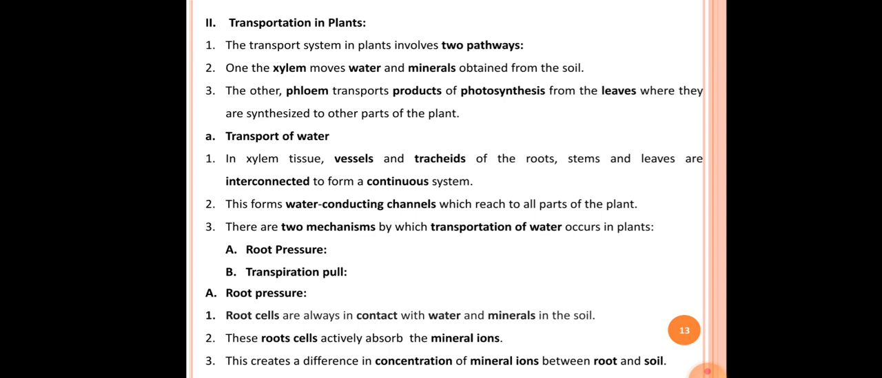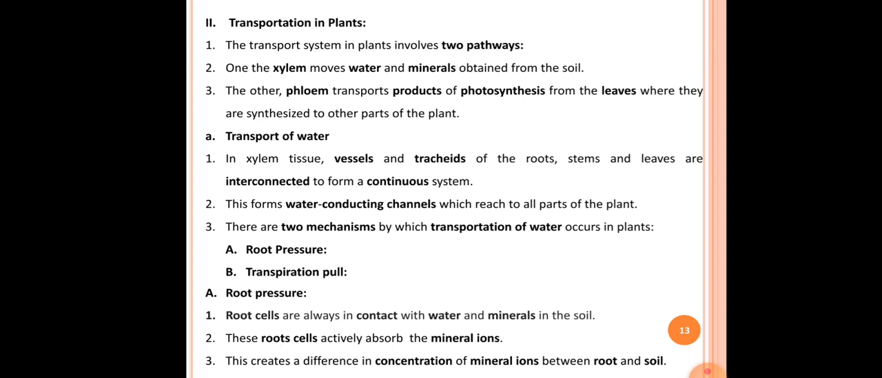The first point here is that in xylem tissue, the vessels and tracheids of the roots, stems and leaves are interconnected to form a continuous system. The second point is that this forms water conducting channels which reach all parts of the plant body, because of the interconnection of the tracheids and vessels.